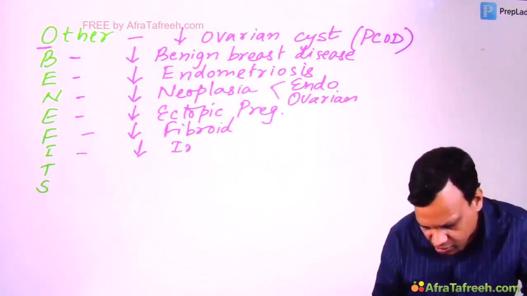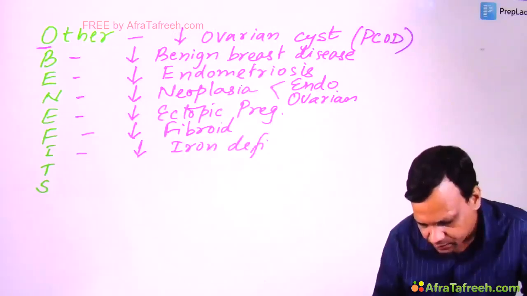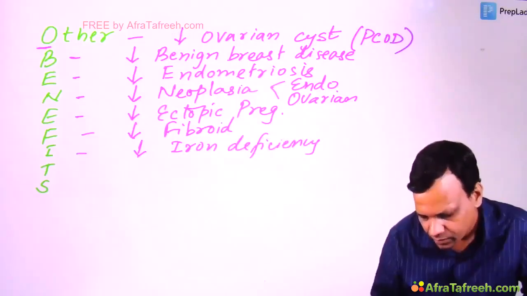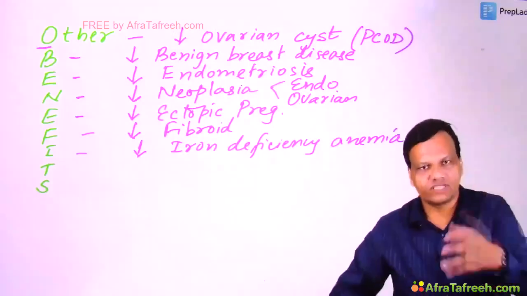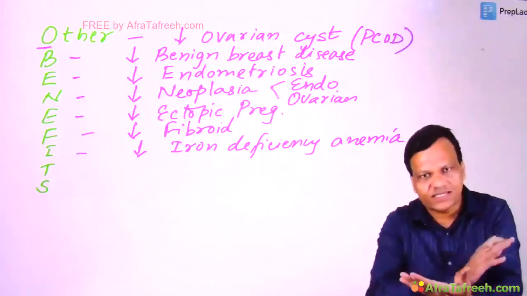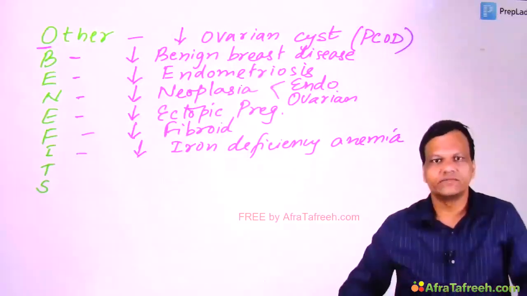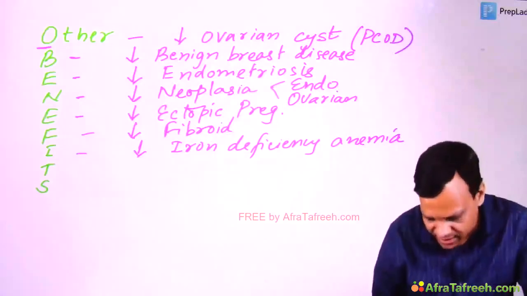They decrease the risk of iron deficiency anemia. There are 2 reasons for this. Number 1, we are giving iron for 7 days. And number 2, when the cycle is regulated, there will not be excessive bleeding. So iron deficiency anemia chances are less.